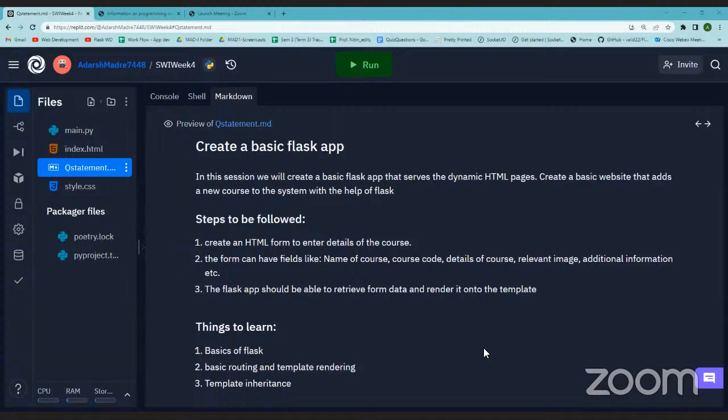So, week 4 lab assignment, is it about the form? Yes, sir. So what you have to do is the same thing you did in week 3. In week 3, you gave inputs to your code with the help of the command line, right? Now, the command line is not a very intuitive way to give inputs.